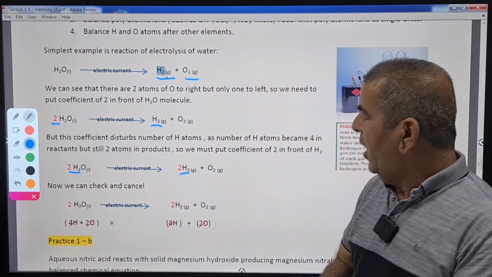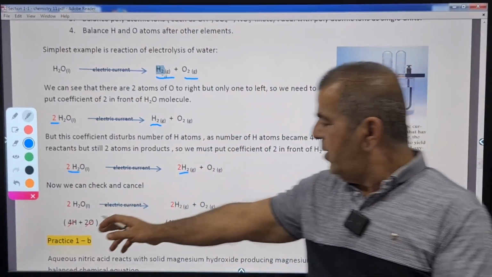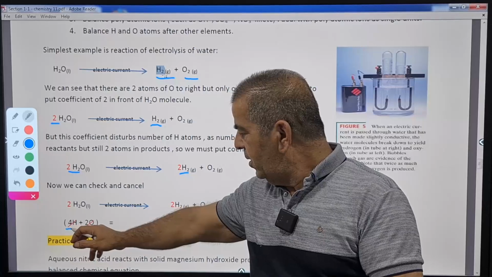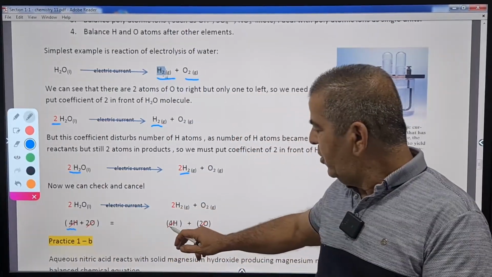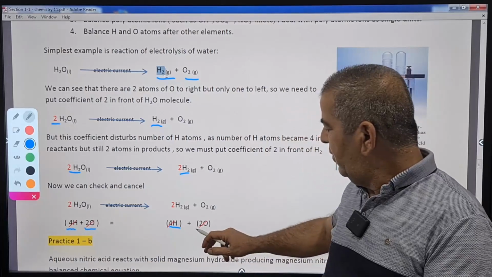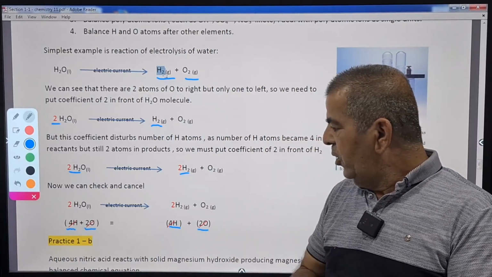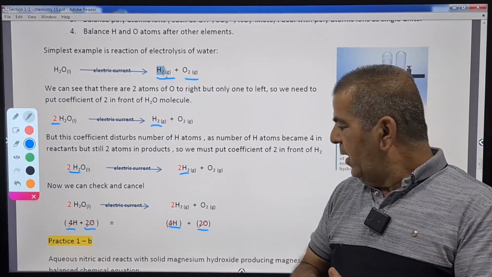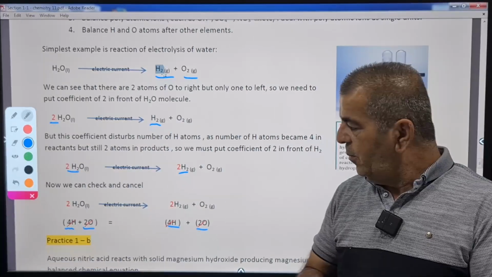Now we can check. We have 4 hydrogen atoms in the reactants and 4 hydrogen atoms in the products. So our chemical equation now is balanced.